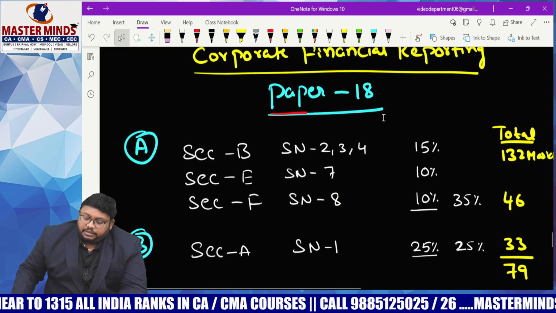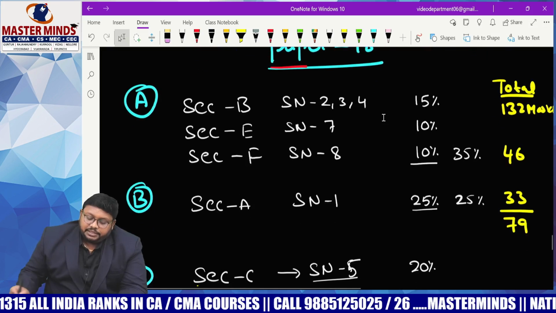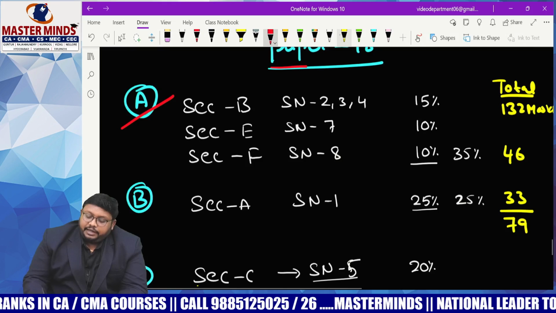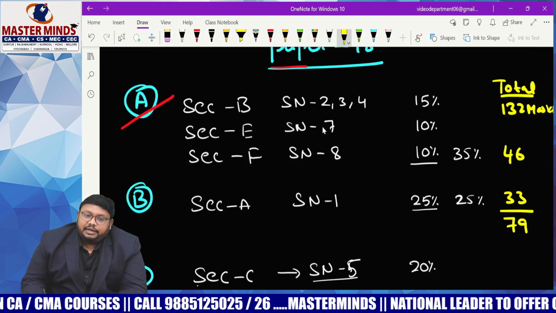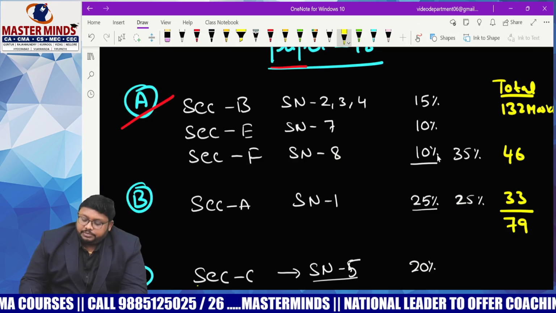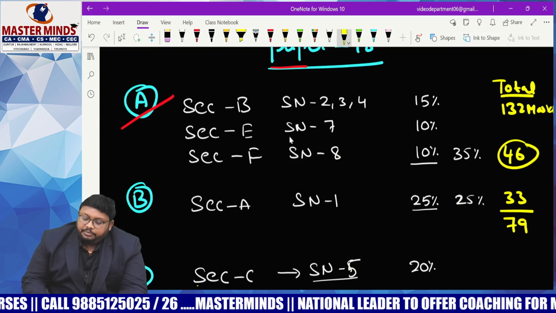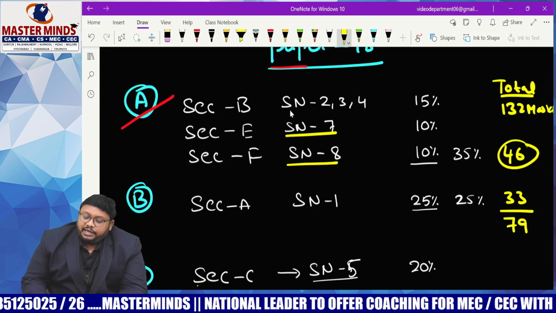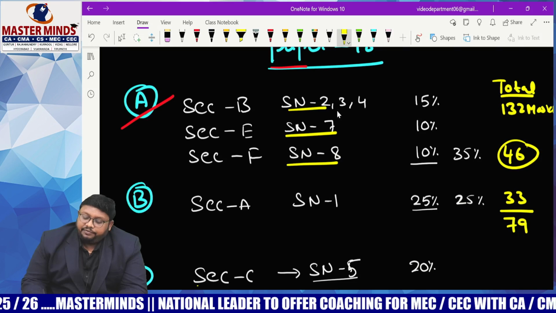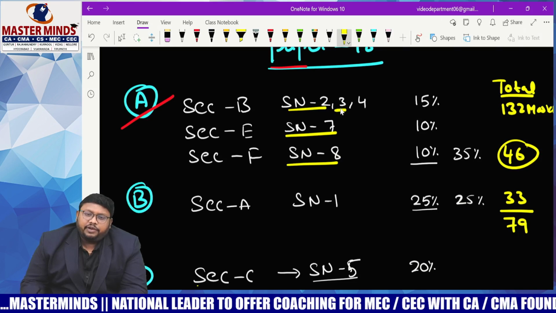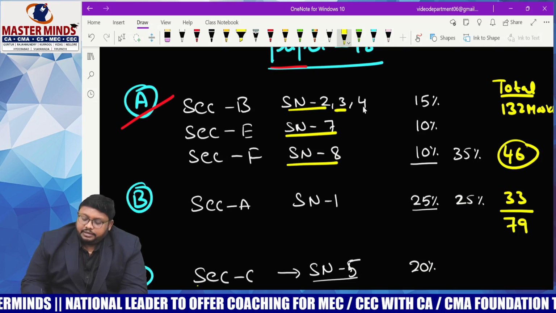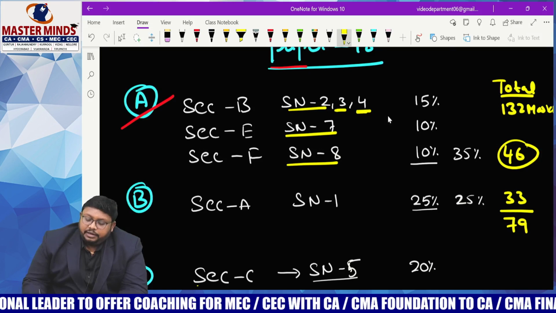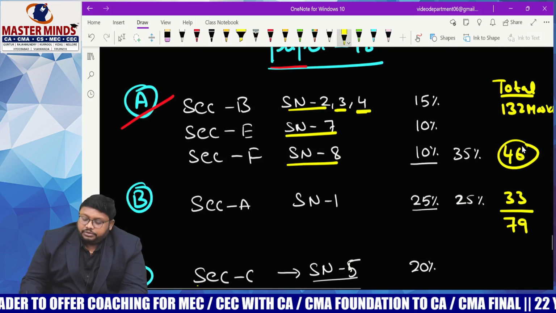So coming back to these elements, as I told you, in the ABC analysis, first give preference to this. It will take very little time to prepare, and we will get huge marks in this. Out of 46 marks, only from government accounting, recent developments in financial reporting, valuation of shares, valuation of goodwill, and financial instruments, we have hardly 4 to 5 models. You can study that. And also from NBFCs, you have to check all the provisioning requirements. It is very easy to prepare and gains more score.